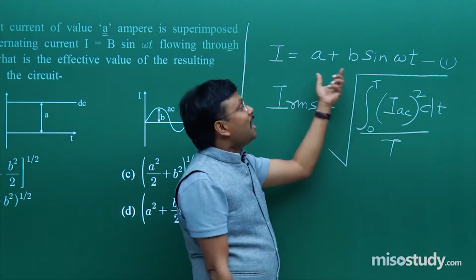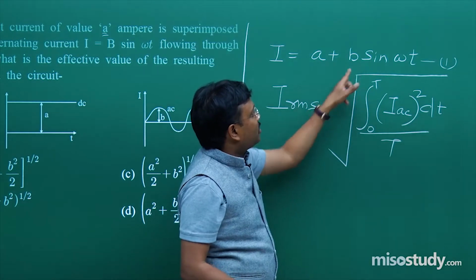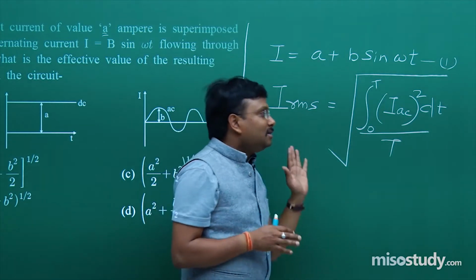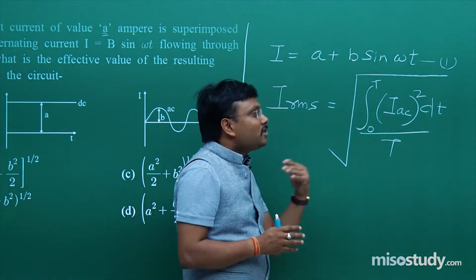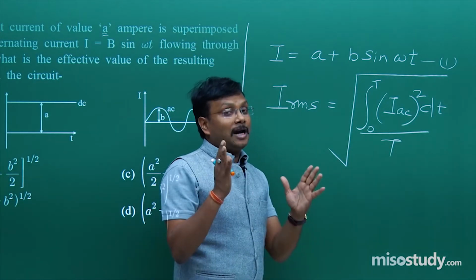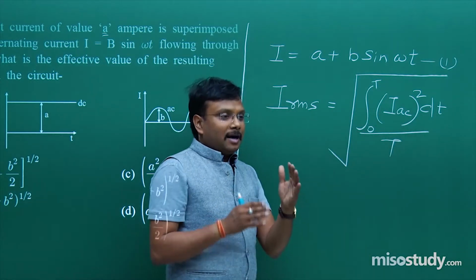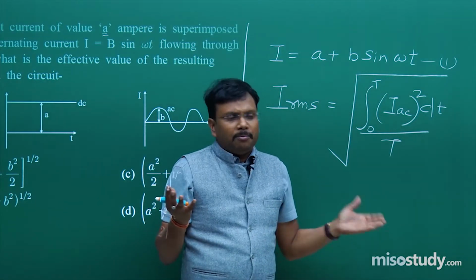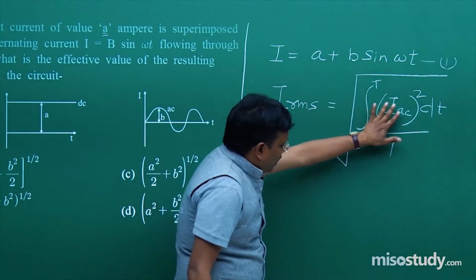So A plus b sin omega t whole square gives A square plus b square sin square omega t plus twice A b sin omega t, and then integrate it separately. This is something which is slightly painful for a student who is not studying mathematics as a subject. But if you try to recall the starting chapters of class 11th, you learned it. If I am explaining integration and then putting 3 integrations together, you will say no problem. The way I am doing one integration, the way I will complete the other 2 integrations. So after putting the values, integrate it.